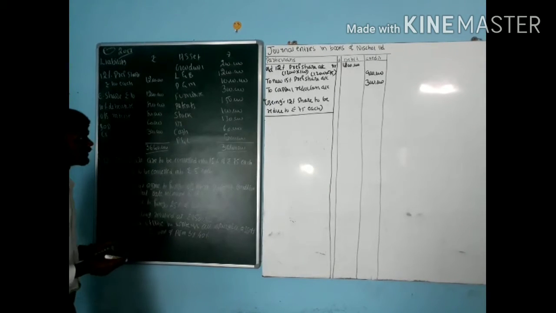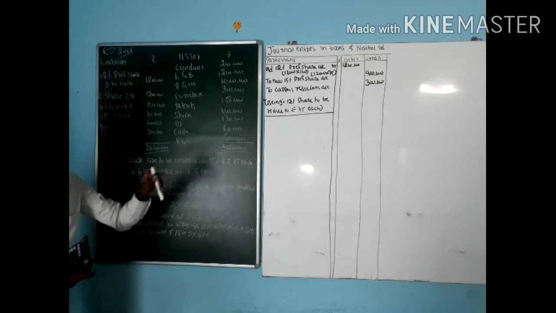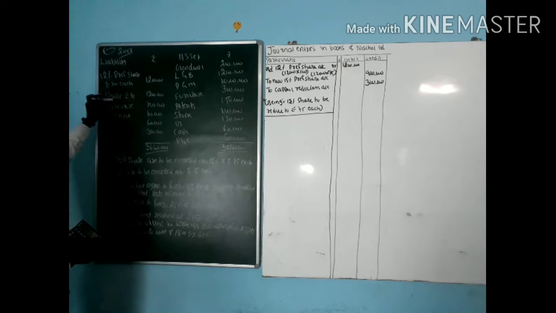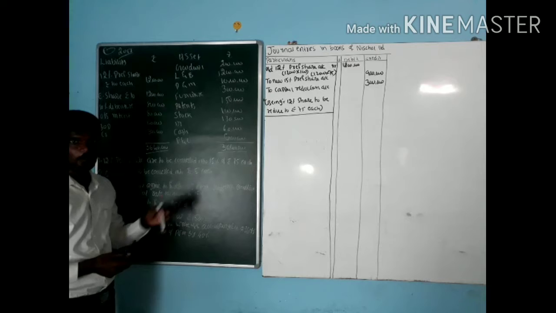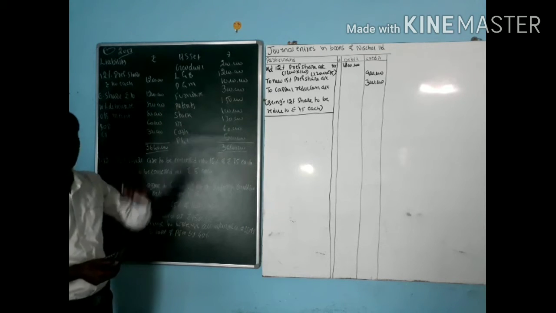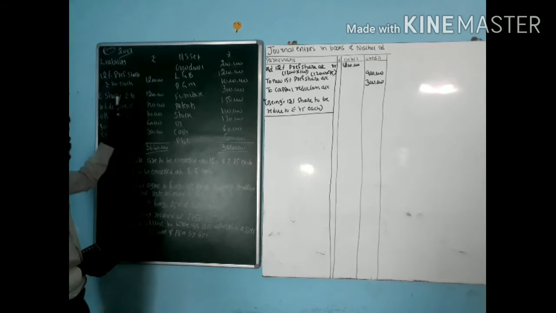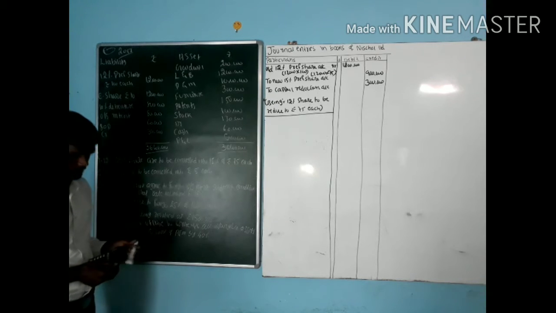Next one, second entry: equity shares are to be converted into 5 each. How much is the old equity share? Old equity share of rupees 10 each is 12 lakh. Now we are reducing to only 5 rupees. So how much is the profit amount? Old is 10, new is 5, profit is 5 rupees. Entry: old equity share to new equity share to capital reduction.